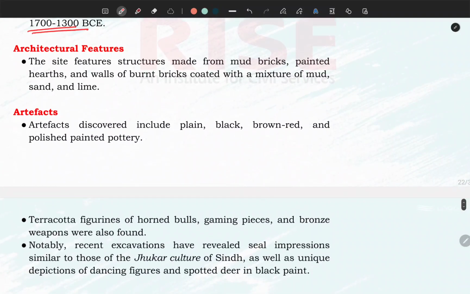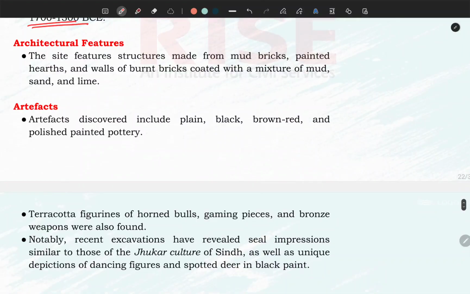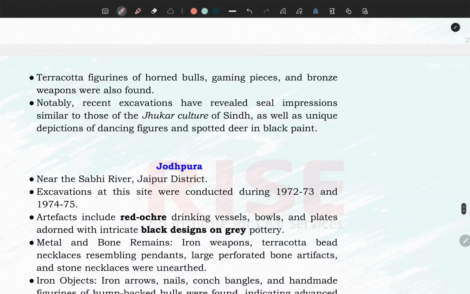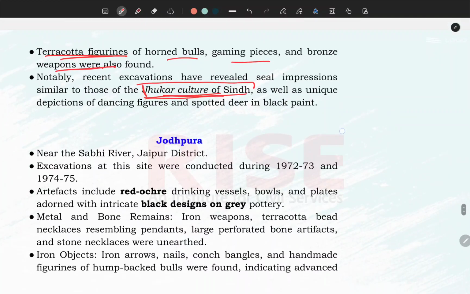The important architectural feature is that the people lived basically like in the Ahar civilization. The artifacts are plain black and red ware and polished painted pottery. Terracotta figurines of horned bulls, gaming pieces, and bronze weapons have been found from this site. Now, the important thing you have to learn is that recent excavation is saying that this site is also related with the Jhukar culture of Sindh. Amlanand Ghosh is of the mind that this might have been related with the Jhukar culture. This question has been asked many times in the RPSC examination.